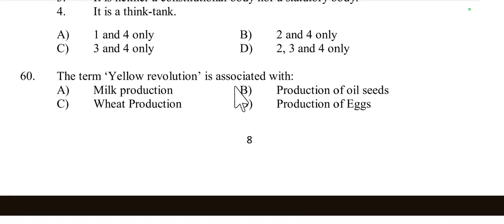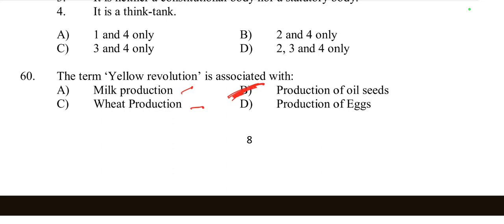Then question number 60. The term yellow revolution is associated with milk production, production of oil seeds, wheat production, or production of eggs. So yellow revolution is related with production of oil seeds. Here option B is the right option, but you have to know the revolutions which are related with different colors.